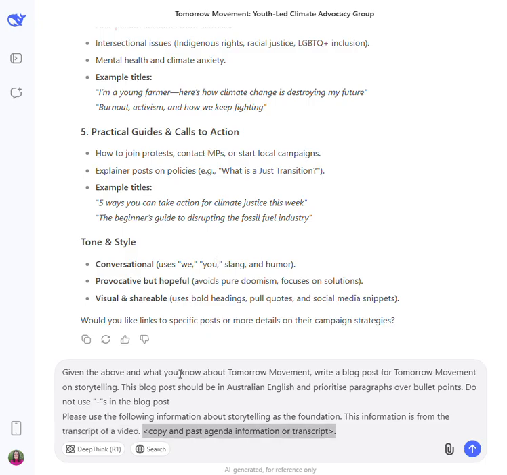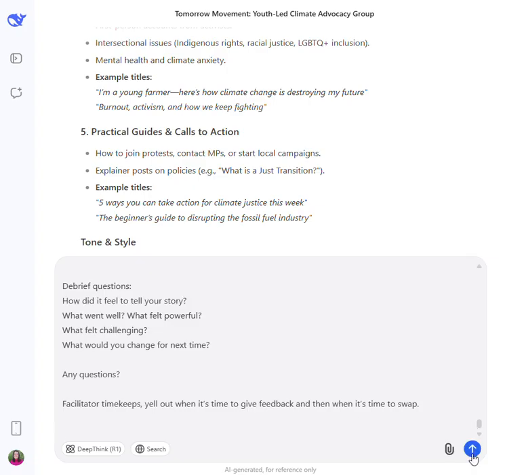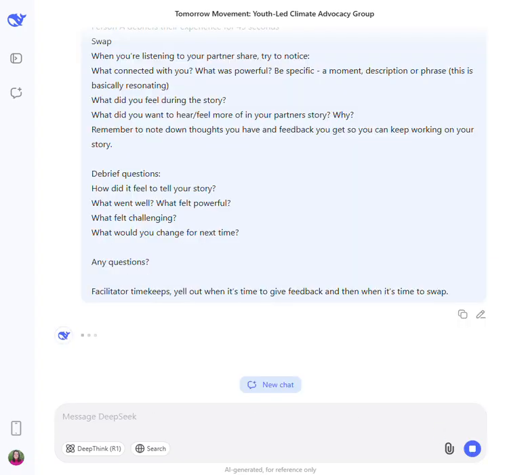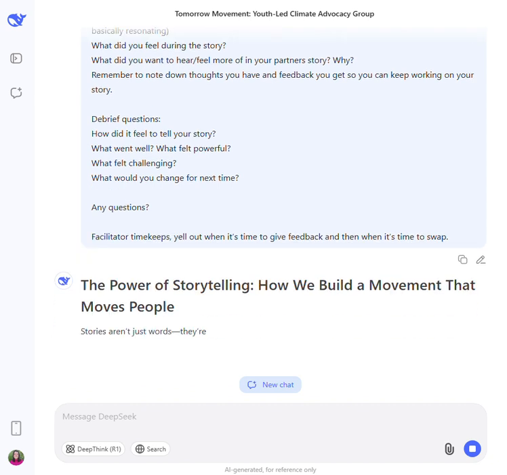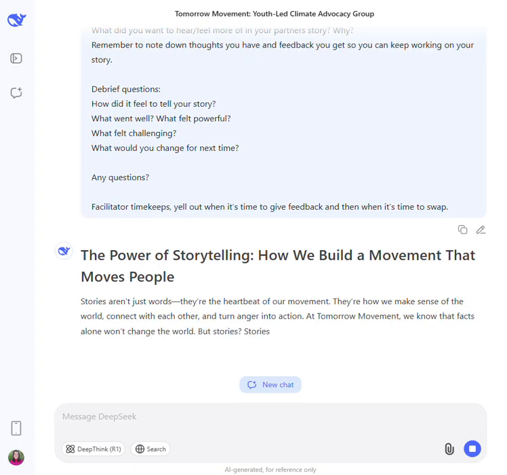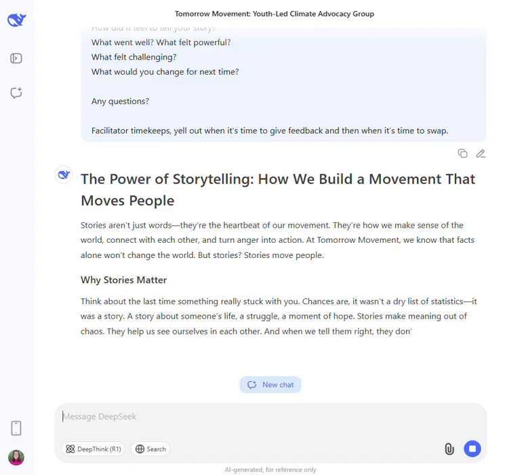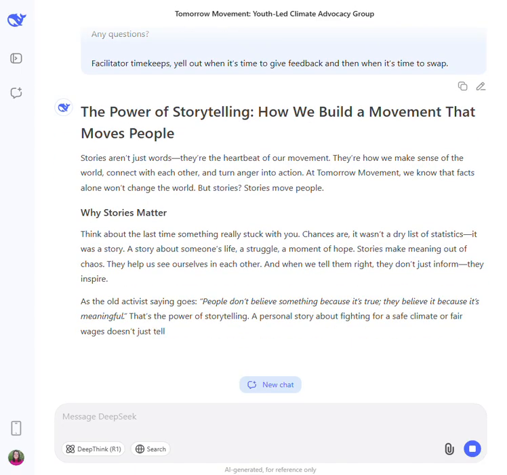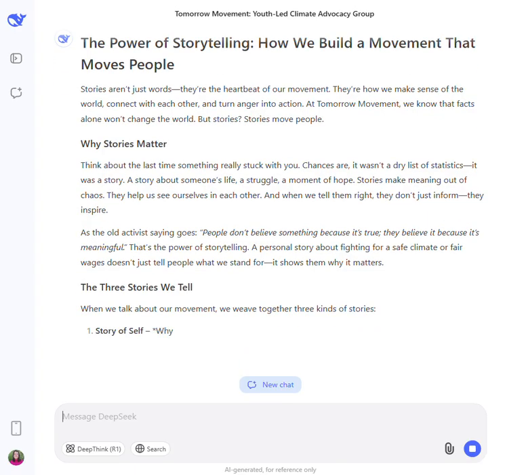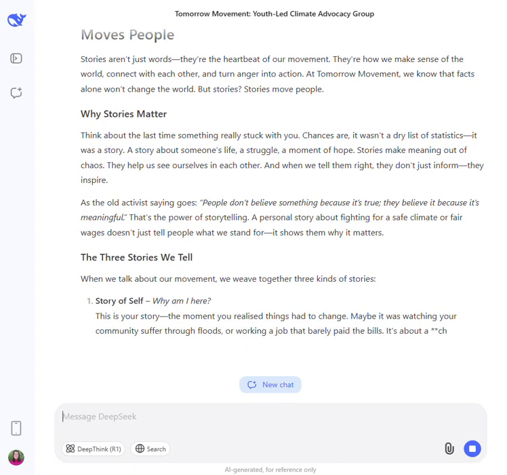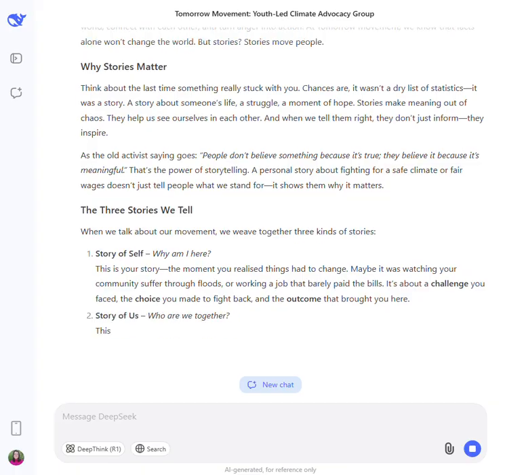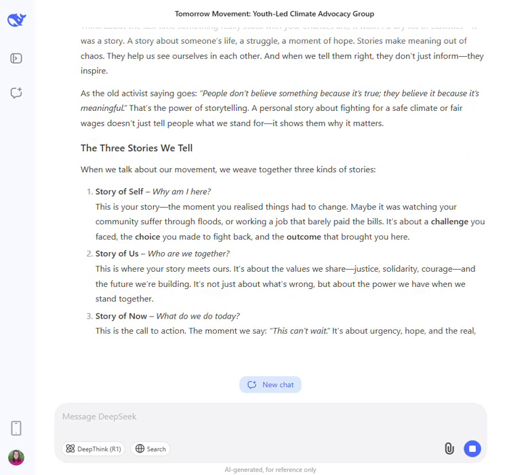I'm now copying and pasting that transcript of the video into DeepSeek for submitting. This should then populate the blog article, and what happens next depends on how you find the blog article. You can use this as a foundation, or you can provide feedback to DeepSeek that it focuses on X too much or Y too much, or you can take it as is.